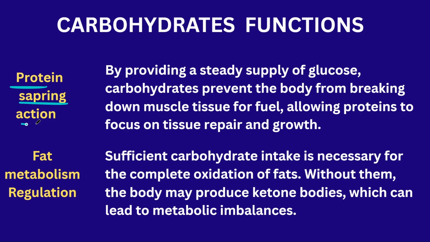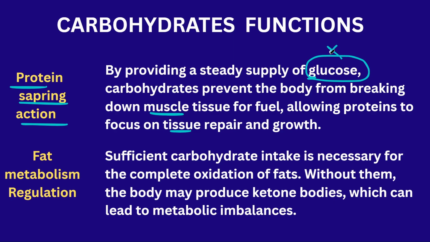Protein sparing action. The carbohydrates are helpful for protecting the proteins which are present in our body. We all know that muscles contain proteins, and tissues are made up of proteins. When the body does not have a good amount of glucose, when the human body does not have energy, or if a person is fasting, then they do not take any food.